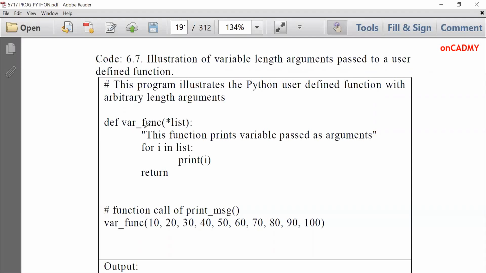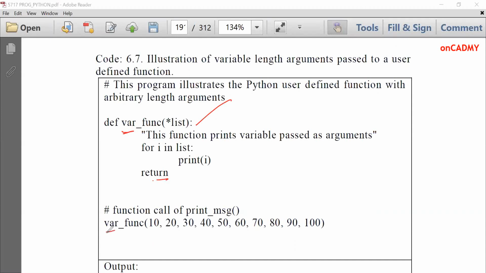We have given an appropriate name, that means it will take variable arguments, def variable func, and then in parentheses we'll give asterisk list. And then we have put a colon, and we have given a comment, this function prints variables passed as arguments. And then we have applied a for loop over here, which will print all the elements of the list, and then we'll return back.